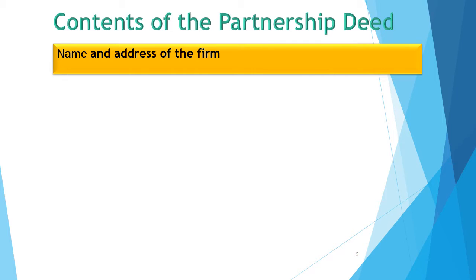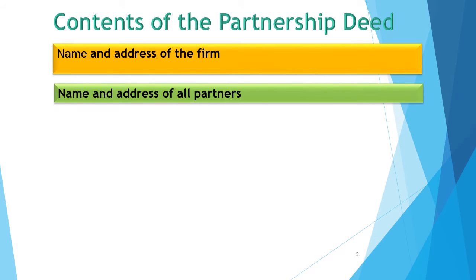It may be required for communication purposes. There may be different types of firm addresses. It may be like an office address, main branch address, or factory unit address. All these addresses should be clearly mentioned in the deed.